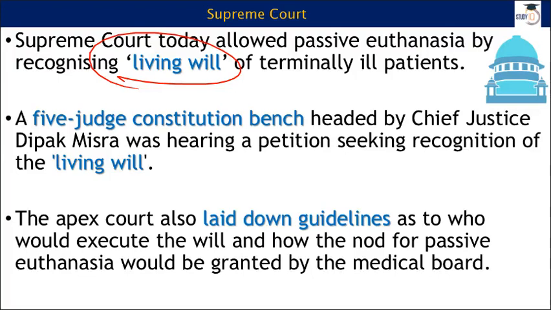At present I can make this living will. I can appoint a person, a near one or dear one, and that person can take decisions about my life, just in case anything goes wrong with me. This is called passive euthanasia.